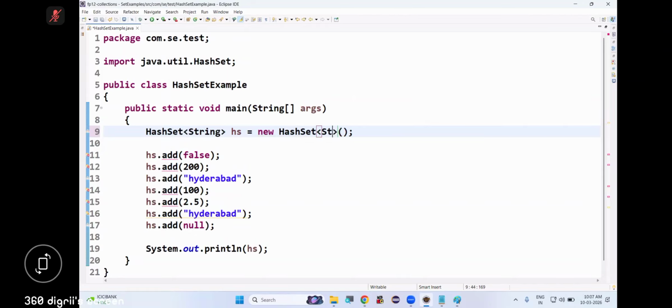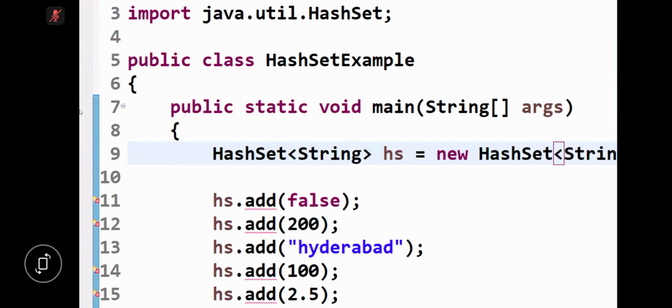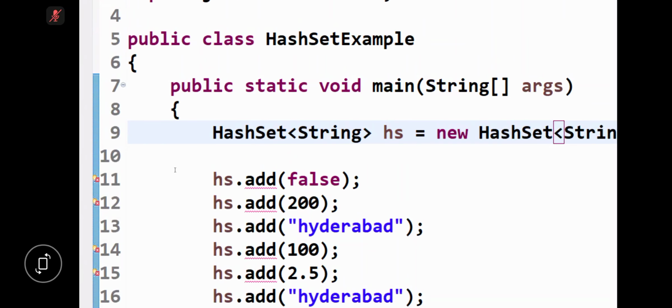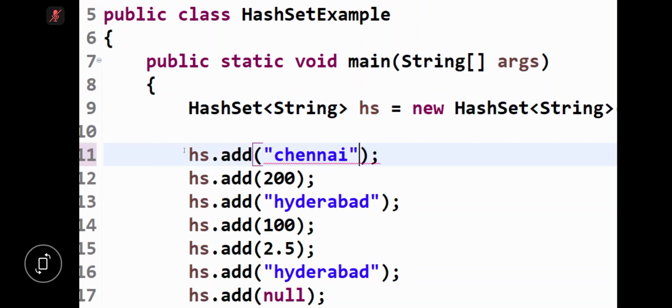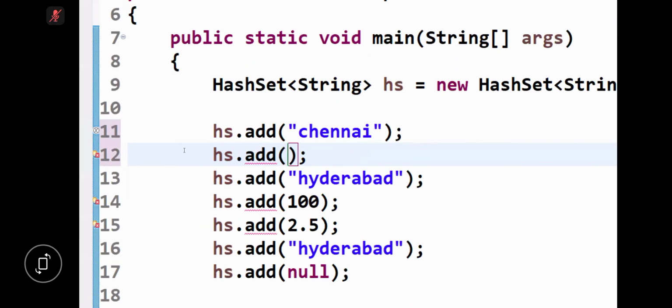Now tell me, my hash set will store only which class objects? If we store any other objects, what happens? Compiler will give error. See, I'm storing Boolean, integer, error. Line number 11, line number 12, 14, 15 also error. So we can store only which class objects? Only string class objects we can store.